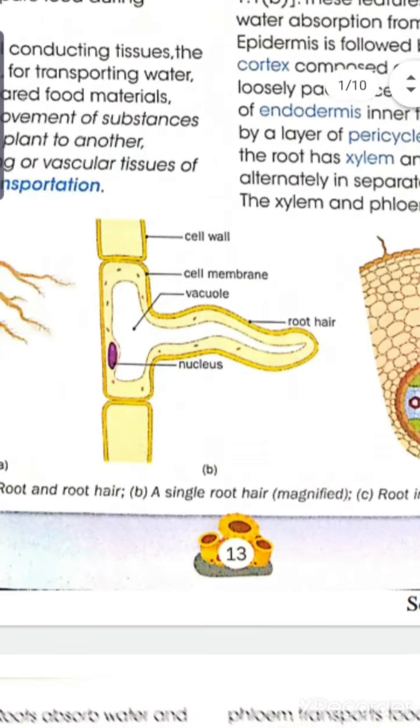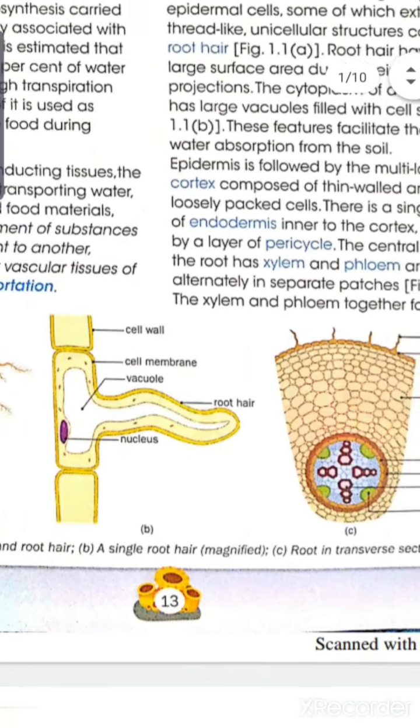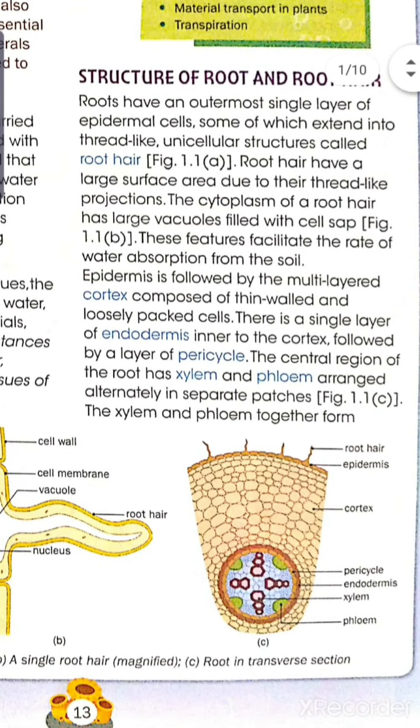You can see in this diagram, diagram number B, these rectangular structures are the cells, and you can see an extension going out, that is the root hair, and the outermost layer is the epidermal cell.